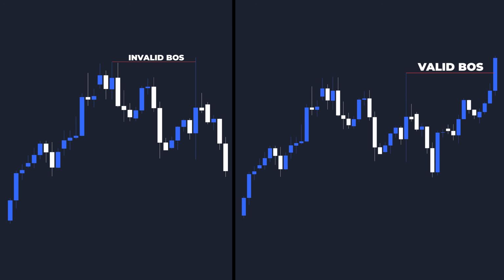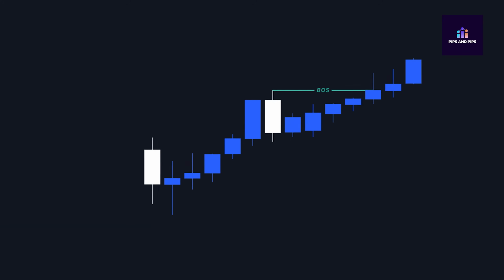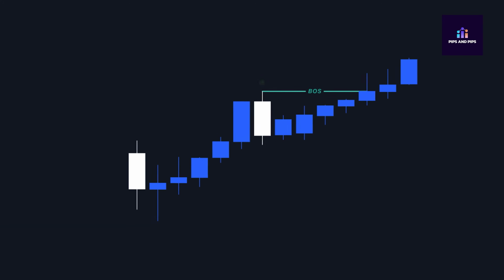Many times the market goes to a major high or a major low, touches that area and then comes back. For example, if the market is in an uptrend, and breaks the major high on the upside only with a wick, we will not consider this a proper break of structure. For a break of structure to be valid, the candle must break the major high, not just the wick, even if later the market comes down again. When a proper break of structure forms, along with it, a new major high and major low also form.